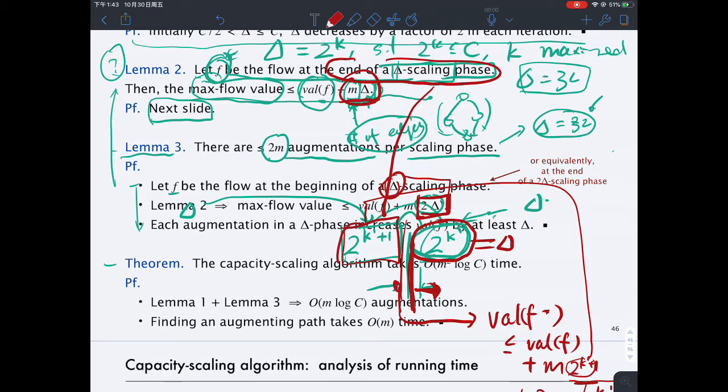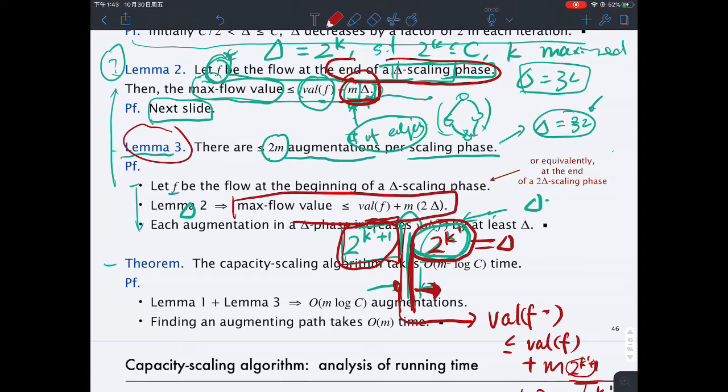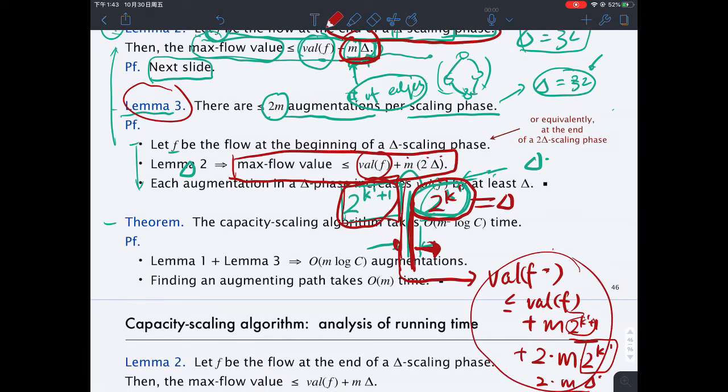which corresponds to when delta equals 2 to the k prime plus 1. And the third lemma says that at the beginning of the delta scaling phases, we move to the next phase where delta is 2 to the k prime. In this case we apply lemma 2, and the inequality we get here is that max flow is less than the value of the flow we have so far plus m times 2 delta. So this is what we are copying here.